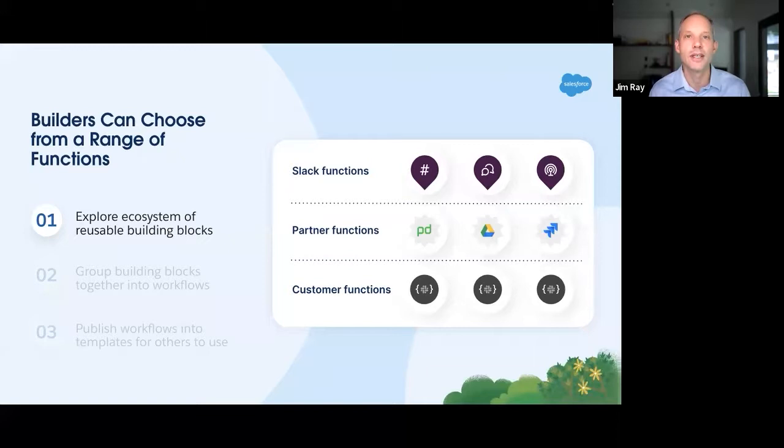So if you're building workflows today, you might be familiar with what you can do now. But in the future, you'll be able to do things like create a new channel or invite the user to a channel. And then we're also working with our third-party partners, and they're going to build functions right into their apps. So then you'll be able to install an app, and that app will bring functions along with it. And then you can use those functions inside of your workflows much more easily, and you can much more quickly get started without having to worry about things like auth. And then finally, we want to empower developers to write their own functions as well. So you'll be using the exact same APIs that we're using and that our partners are using to build out these reusable components for your own needs and for the needs of your organization.